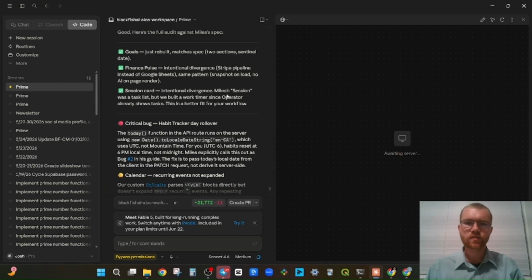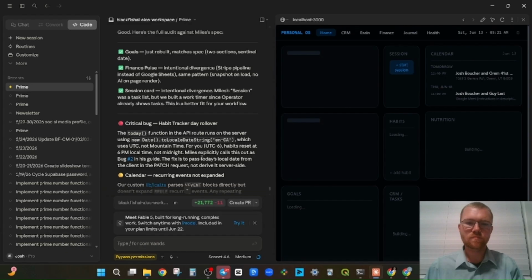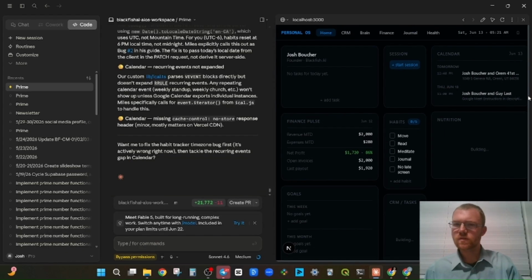Session card intentional divergence. Miles' session was a task list, but we built a work timer since operator already shows tasks. This is a better fit for your workflow. Okay, well, the today function in the API route runs on the server using new date to locale date string en-CA, which uses UTC, not mountain time. For you, habits reset at 6 p.m. local time, not midnight. Okay, looks good.